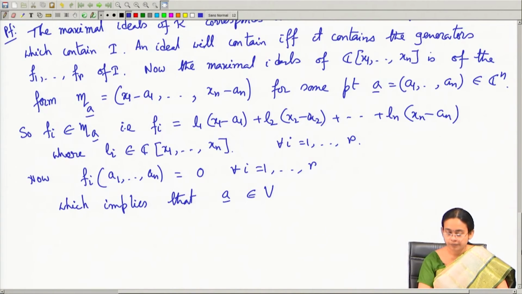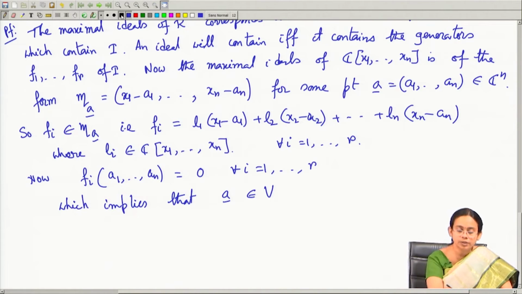Now, as a remark, we will show that the algebraic property of this ring R is in fact closely related with the geometric property of the variety. That means the number of points in the variety gives you the count of the number of maximal ideals in the quotient ring.